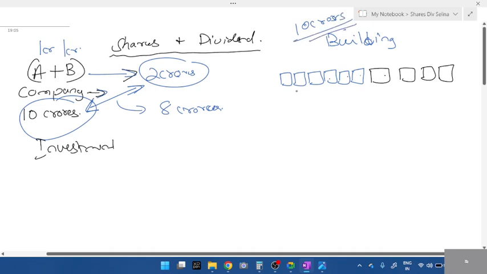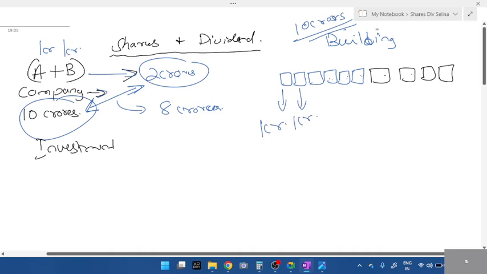Just relate with company. So at present, A and B have only 2 crores, 8 crores missing. This building I'll split into 10 parts. So each part is worth 1 crore. 1 crore here and 1 crore here.